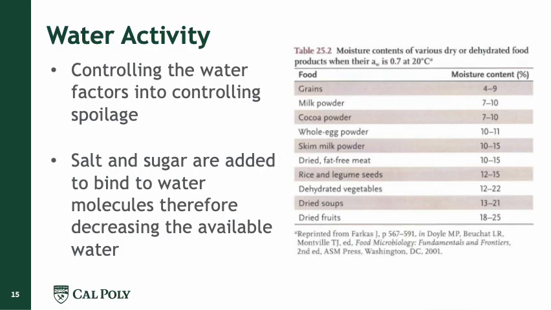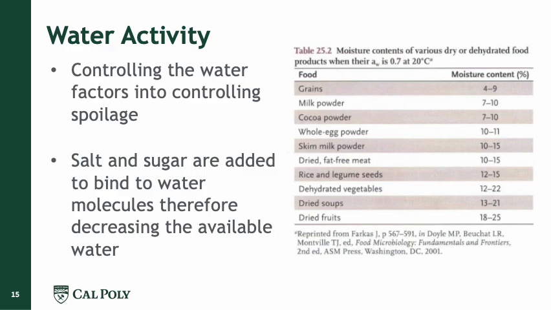Okay, so another way to preserve food is by controlling the water activity. This will help in controlling spoilage. Some of the solids that are used for controlling the water activity are salt and sugar, and they are added because they bind to water molecules and decrease the availability of water, and this will decrease the water activity. And as we have mentioned before, this will also reduce the availability of water and thus the growth of microorganisms.